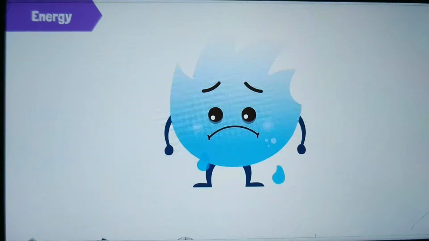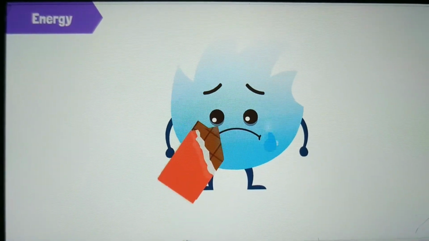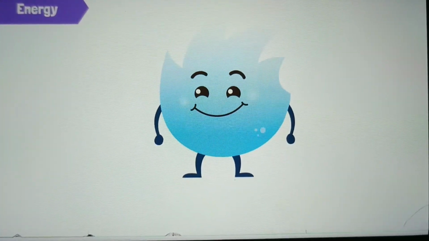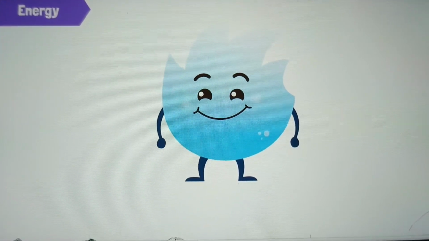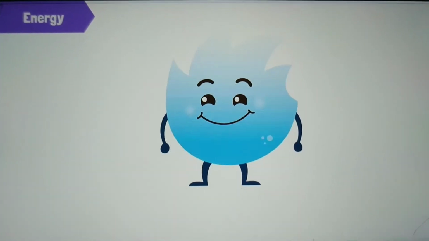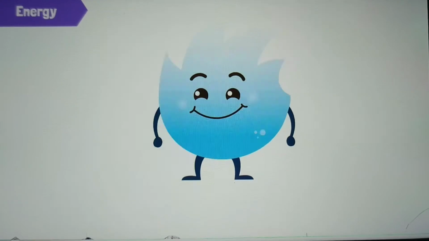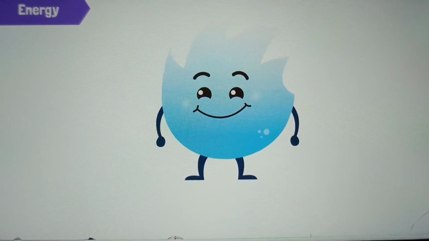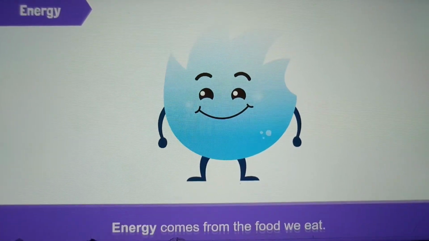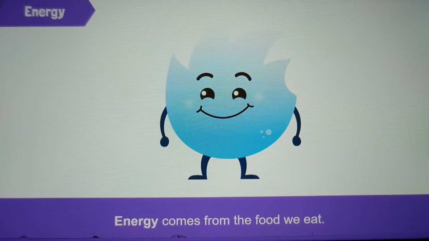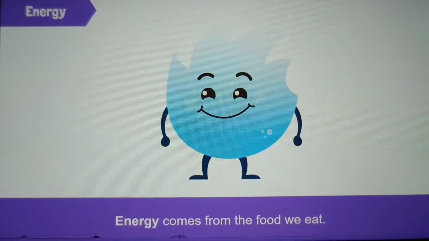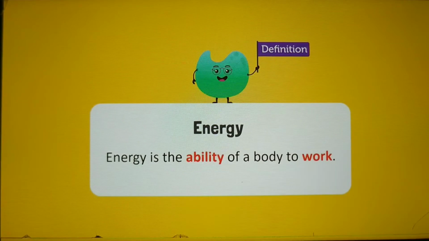Oh, Spiky looks tired. Let's give him something to eat. He seems to be fresh and active now. Do you know why Spiky was feeling dull before he ate the chocolate? This is because he had low energy. We need energy to work, and this energy comes from the food we eat. Energy is the ability of a body to work.